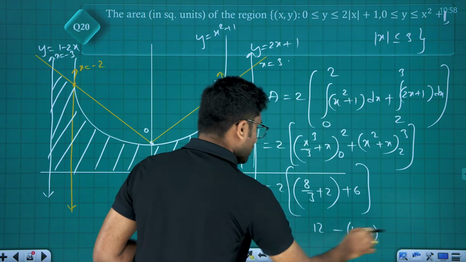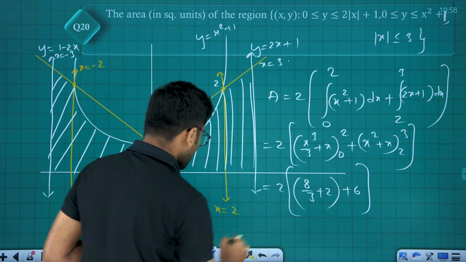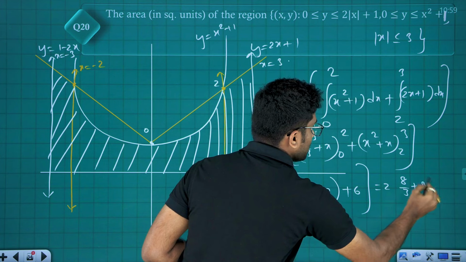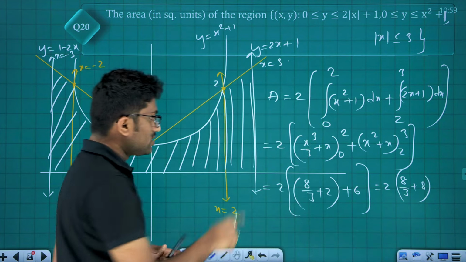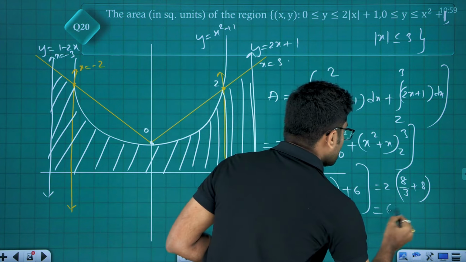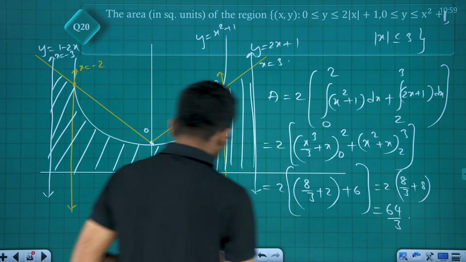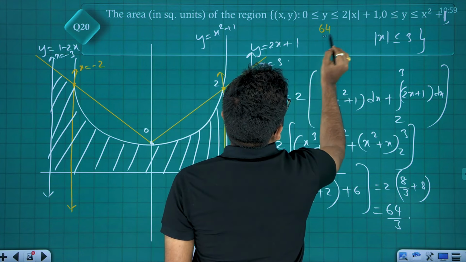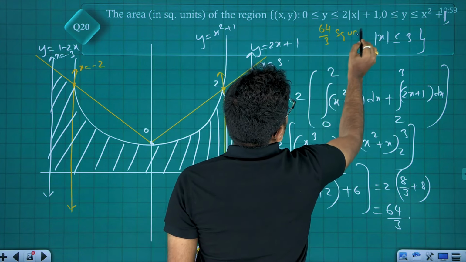So this will be 8 by 3 plus 8. Twice 8 by 3 plus 8, 8 by 3 is... 24 plus 8, 32. 32 times 2 is 64 by 3 square units, friends. The answer is 64 by 3 square units.